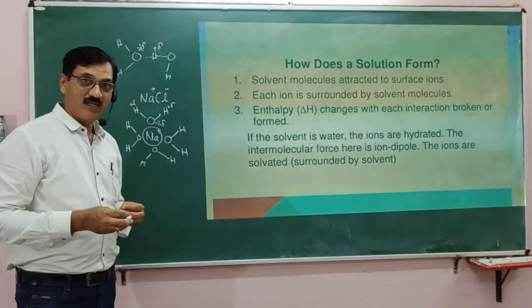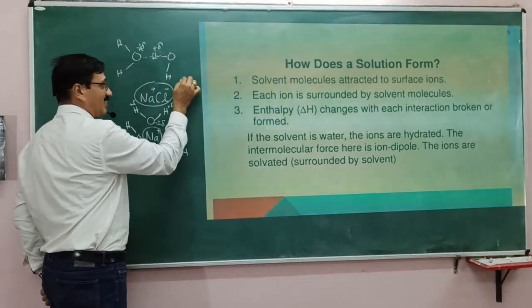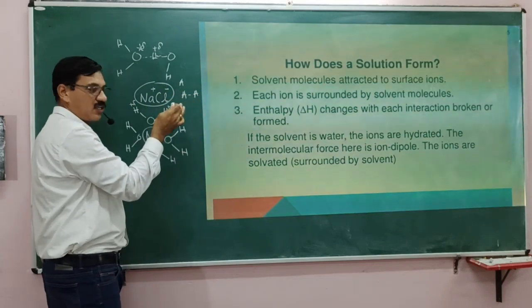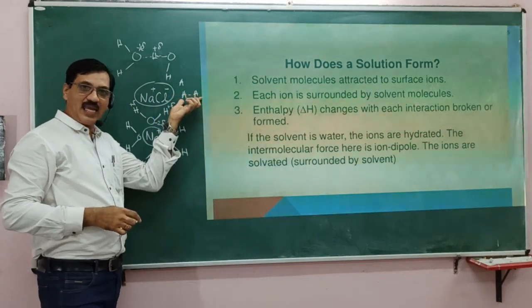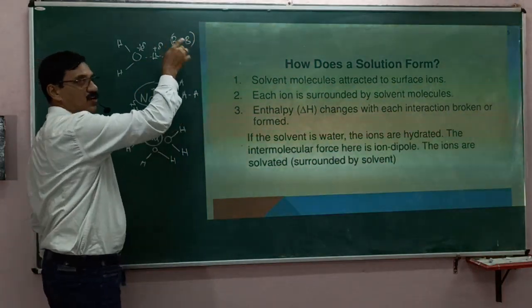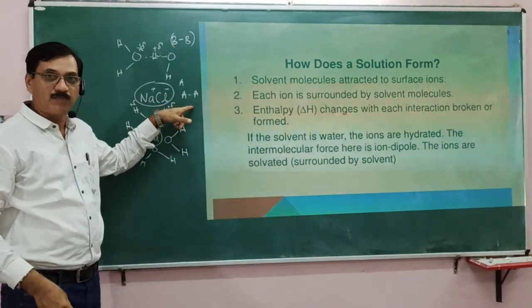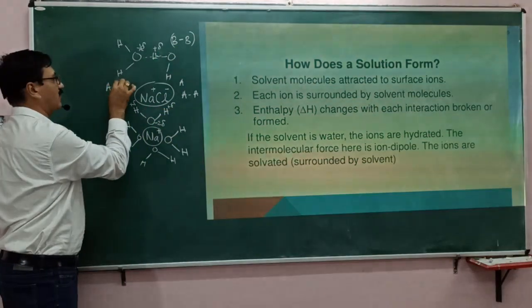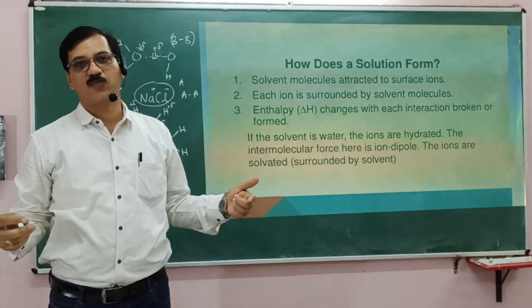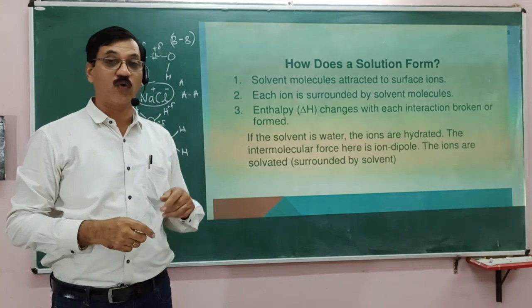So there is interaction. If the solute is A and the solvent is B, then there is interaction between AA, that is molecules of A, and interaction between BB, that is particles of solvent. If these two are almost the same, there will be AB interaction, interaction between A and B, therefore solution is possible. So this is the answer to most of the questions about why a solution is formed.